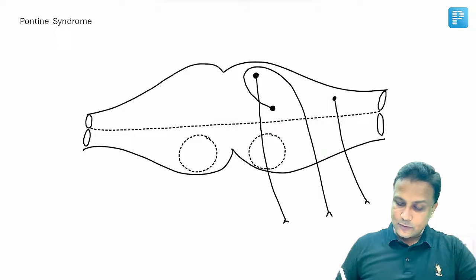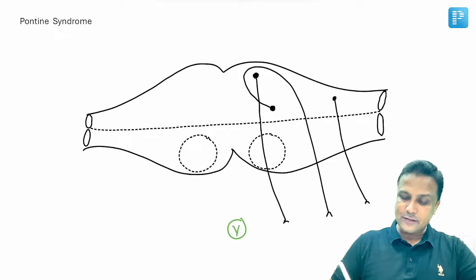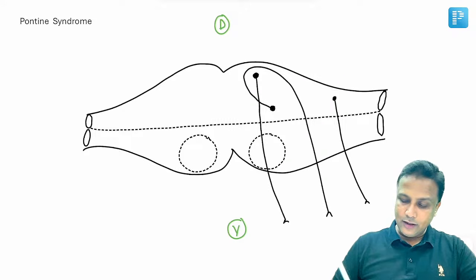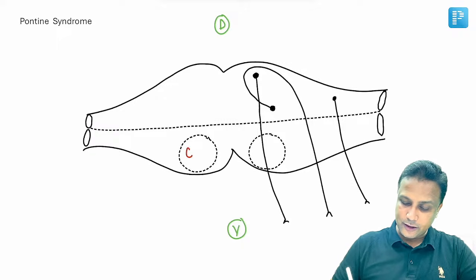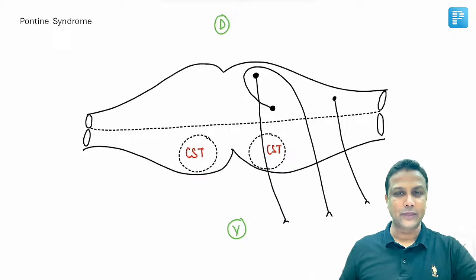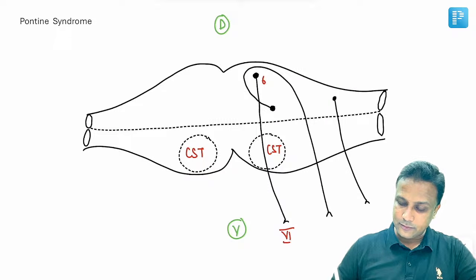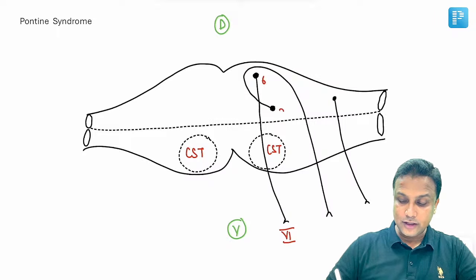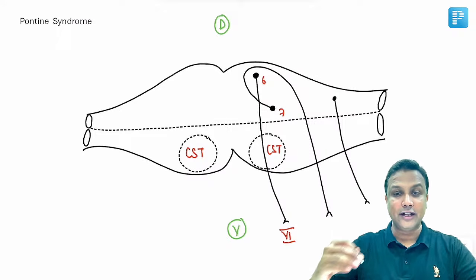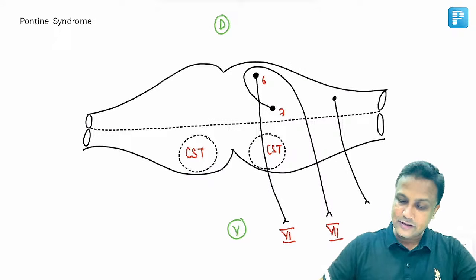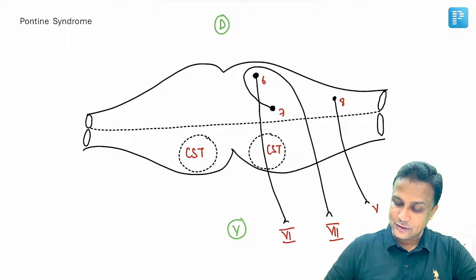Now in the Pons, this one here will be the ventral aspect, and this one here will be the dorsal aspect. So in the ventral aspect, you're able to appreciate that there is a corticospinal tract passing from here. And then this one here will be the sixth nucleus and the sixth nerve coming out here. But this is the seventh nucleus here, and the seventh nerve is going to take a turn and then come out here, sir. So this is the seventh nerve here. And then, my dear friends, this is the eighth nucleus here, and the eighth nerve is going to come out.